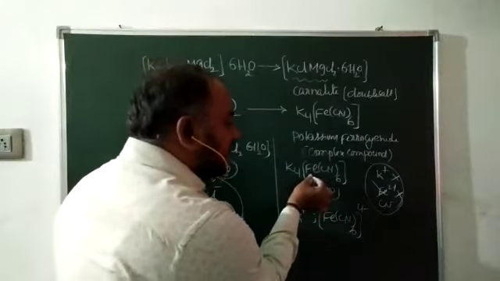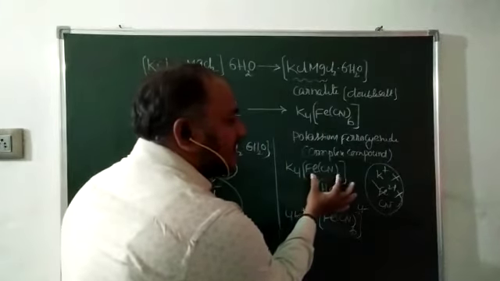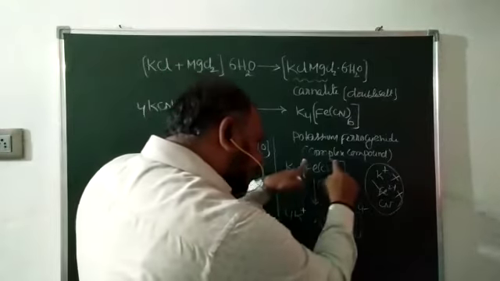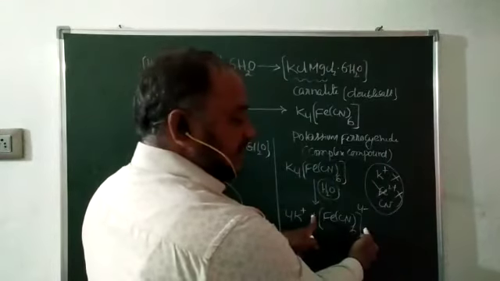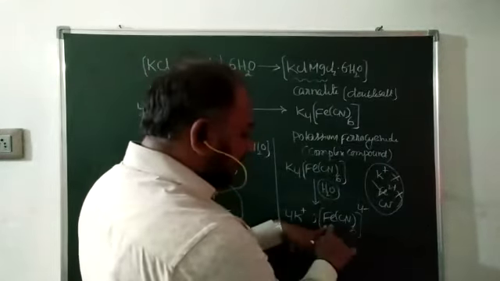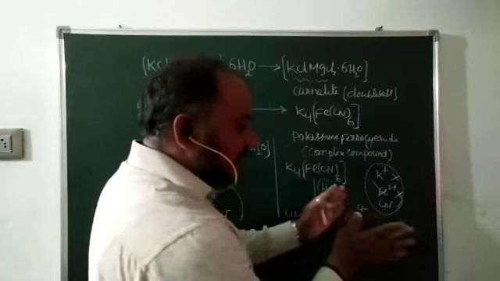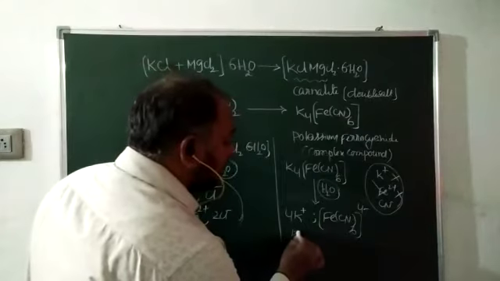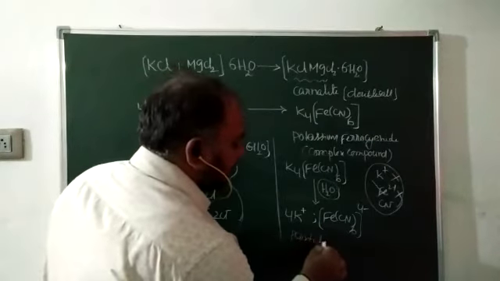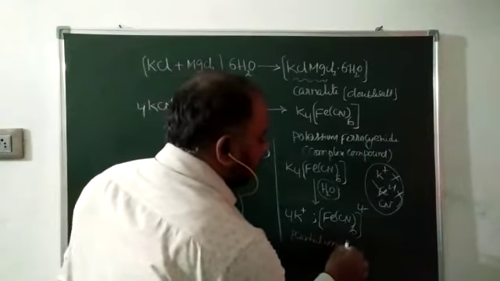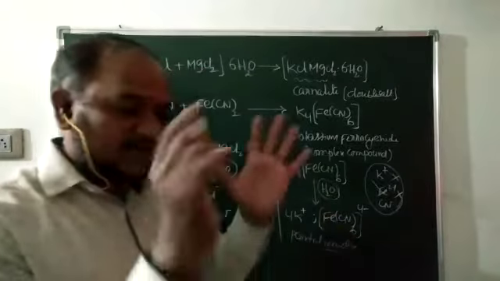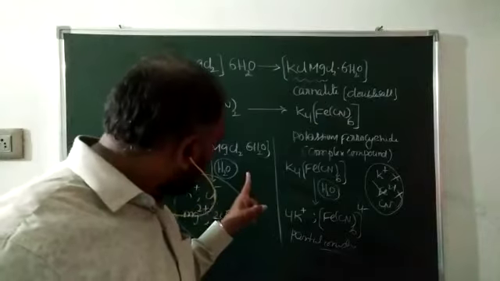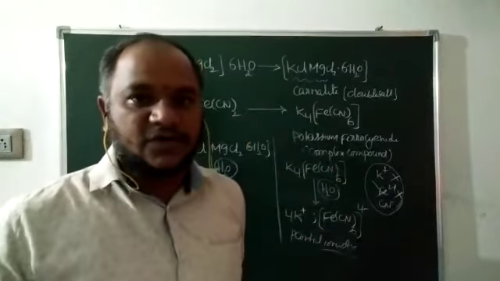Actually, the ferrous ion and cyanide ion are both in the complex sphere, the complex part. That's why only the complex part is one ion. This is called the complex ion. The ferrous ion and cyanide ion are not individually ionized. So this is called partial ionization. That is a very, very important point. This is the major difference between double salt and complex compound.